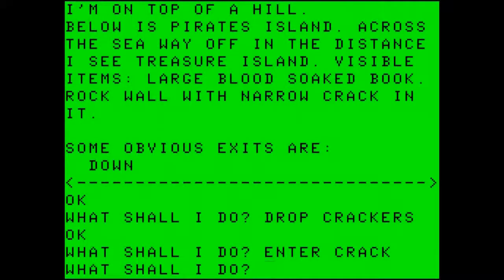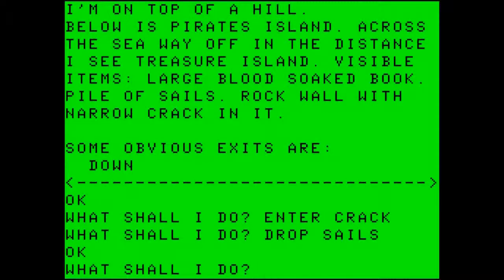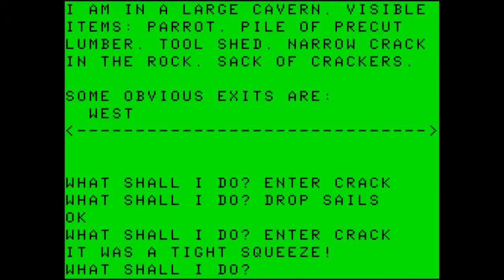And I'm back on top of the hill where I dropped the book. And let's drop the sails here. And then go back in the crack. You're going to notice there will be a lot of back and forth and inventory management in this game. Back to where everything is, let's enter the shed.